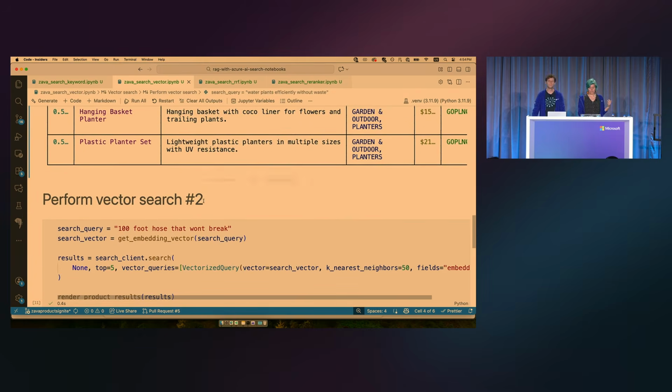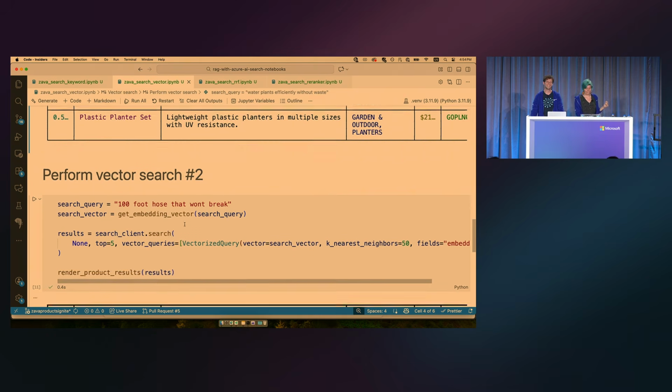So look at this example: a 100-foot hose that won't break. This is something I've been searching for my entire life. If anyone can find it, please tell me, because it doesn't exist. So I really, really need this.